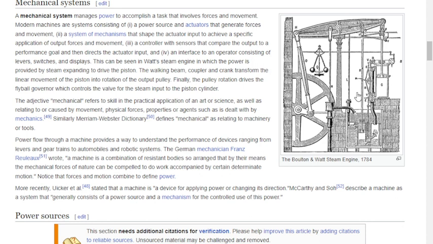More recently, Vickers et al. stated that a machine is a device for applying power or changing its direction. McCarthy and Soh describe a machine as a system that generally consists of a power source and a mechanism for the controlled use of this power source.